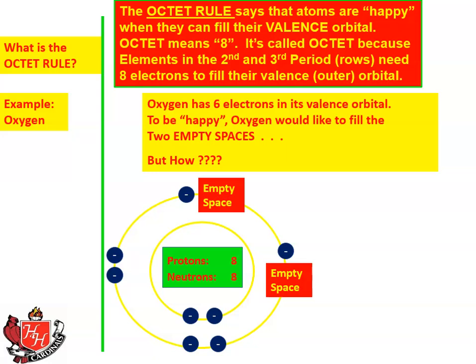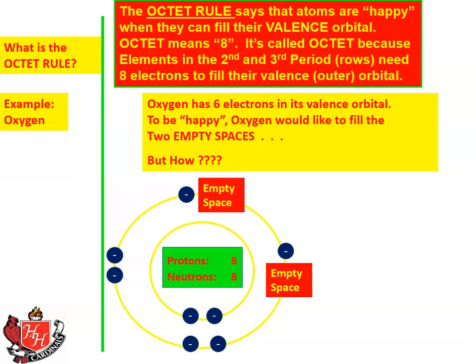So here's an example of an oxygen. It has 8 protons, 8 electrons, 8 neutrons. So you can see its valence orbital has 6 electrons. It would really like to add electrons to those 2 additional spaces. And it's that desire to have those electrons come in there that creates the octet rule.